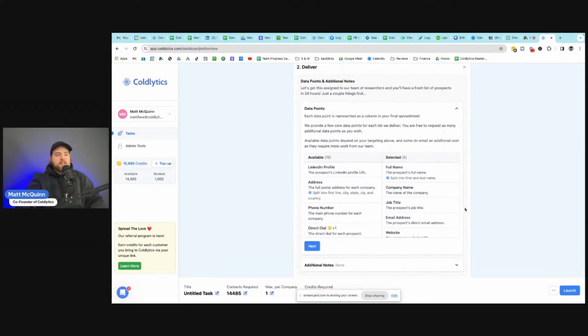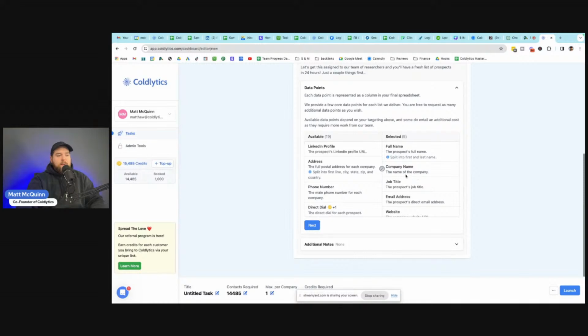So by default, we've always got the first and last name of the lead, their company name, their job title, their direct email address. So not an info at or sales at. This is their direct email address that we're going to provide, as well as a link to their company website. Now, if you come over here under the available column, there's other data that you can get too.